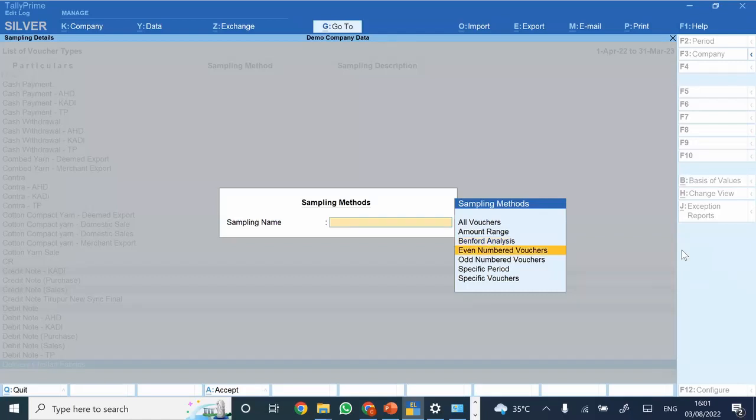You want even number vouchers, odd number vouchers, specific period. Let's say if there was any sort of fire or any sort of issue in the company in any particular period of time, you want to vouch all of the transactions for that particular period, you can even provide that specific period, or you can provide specific vouchers.